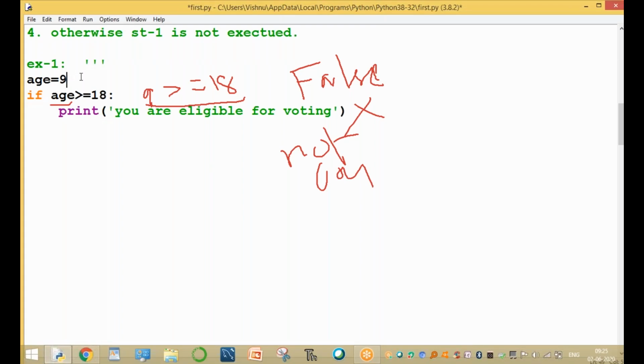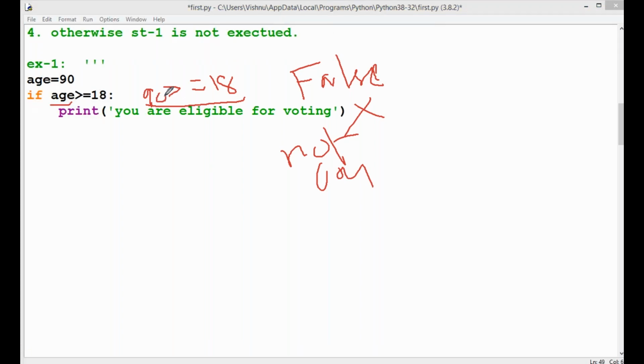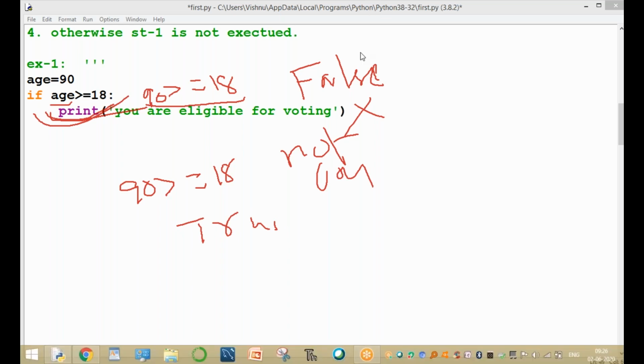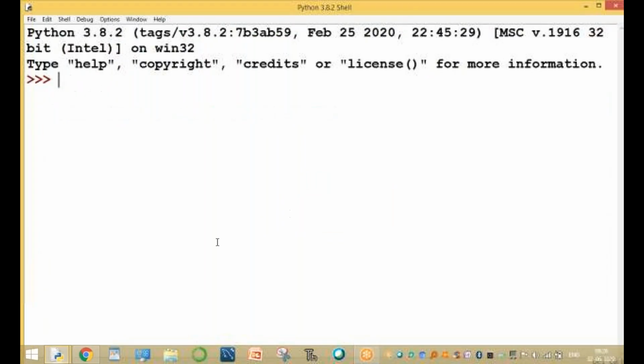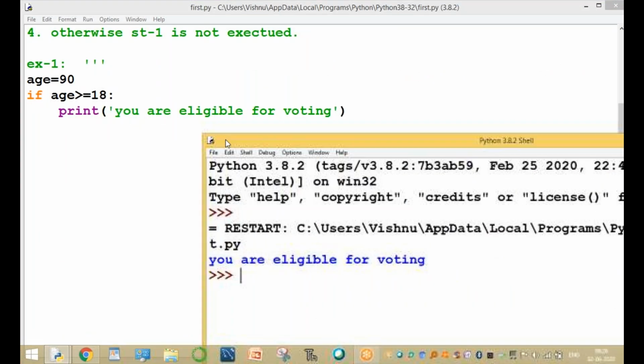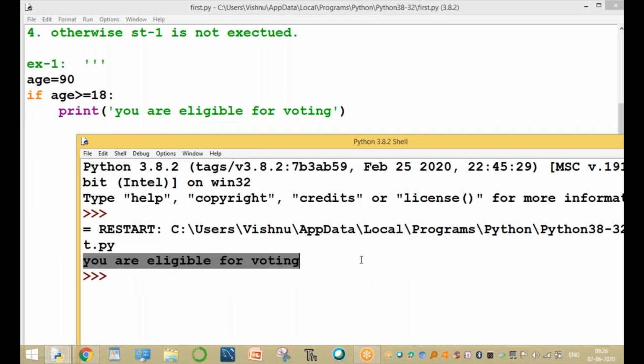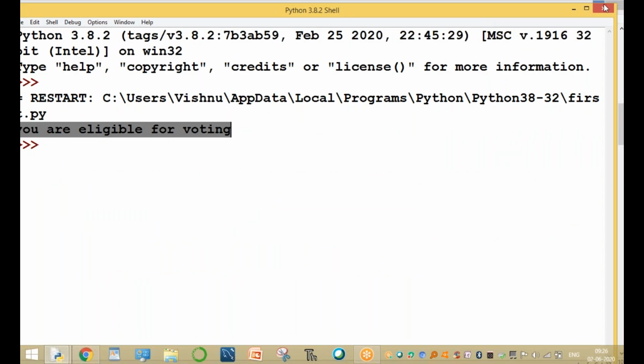Now, for example, if your age is 90, then 90 is greater than or equal to 18. This condition returns true, and this statement is automatically executed. Check these two values. Run the program. Age value 90, that's why this statement will be executed. Clear, guys?